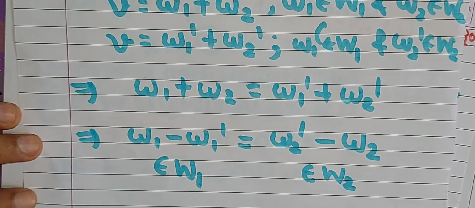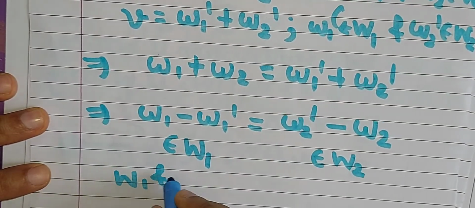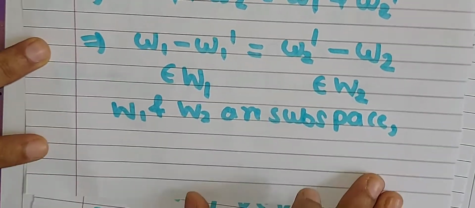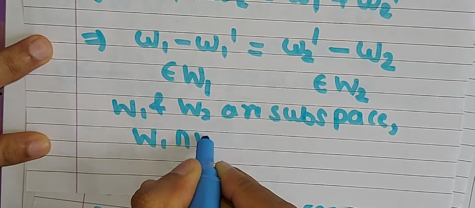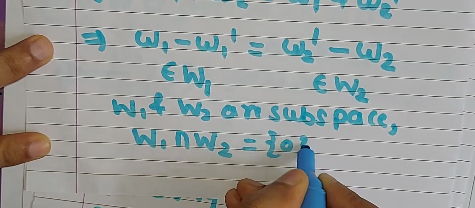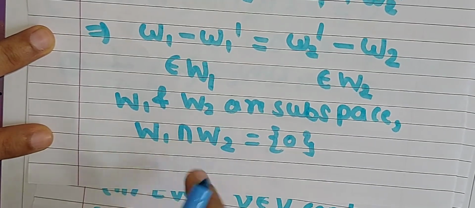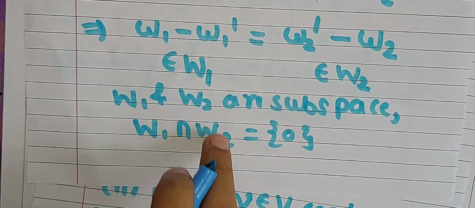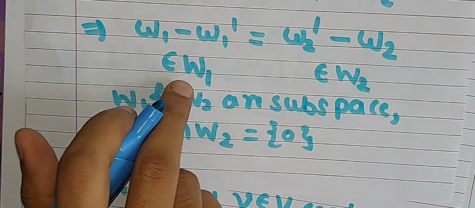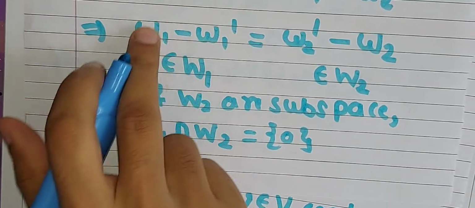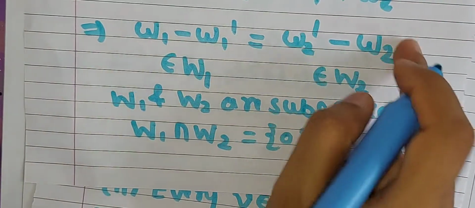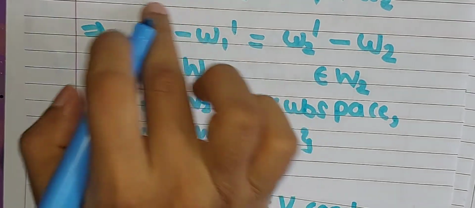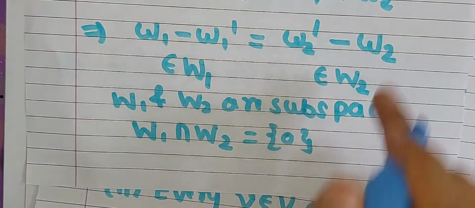Okay, so since W1 and W2 are both subspaces, and we have the given condition that W1 intersection W2 is equal to singleton set 0. So that means, intersection represents 'and', that means this element from W1 is equal to 0 and this element from W2 is also equal to 0. Now we have obtained that the element from W1 is this and the element from W2 is this. So from this condition, this term is equal to 0 and this term is equal to 0.